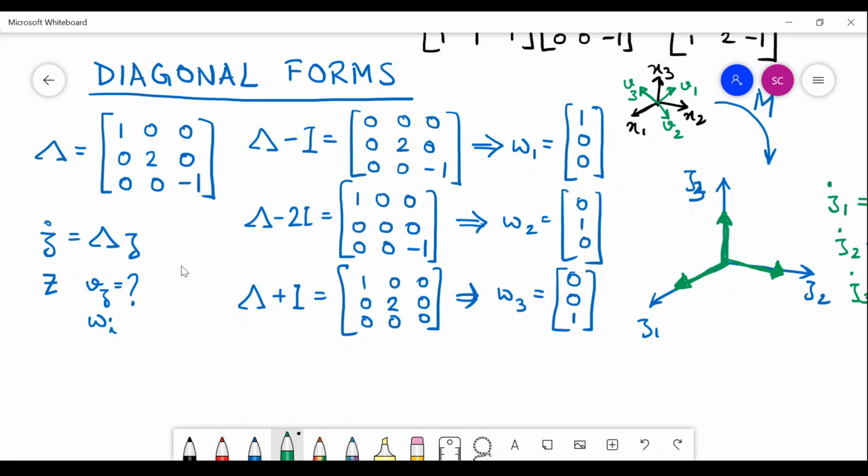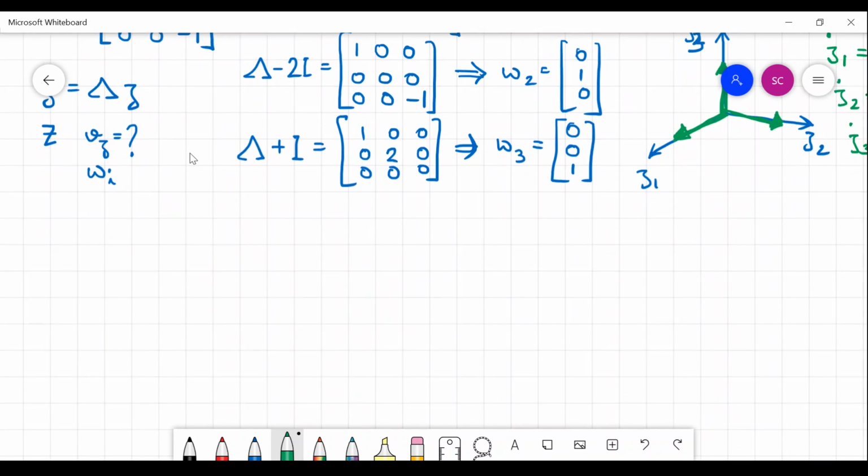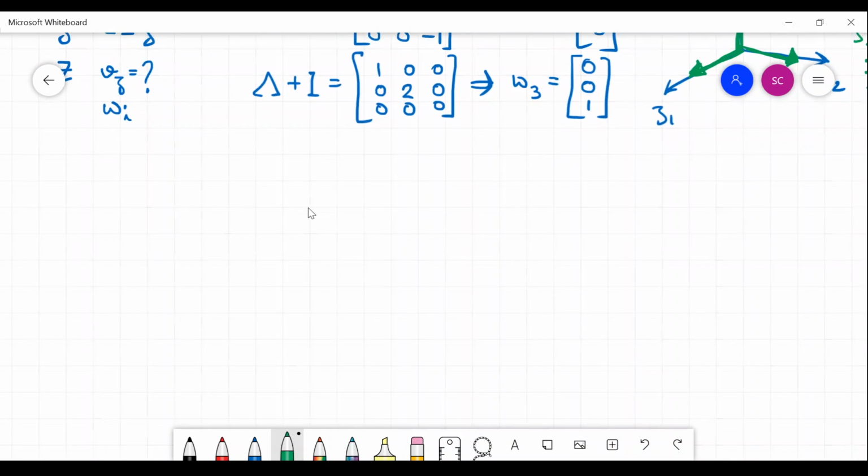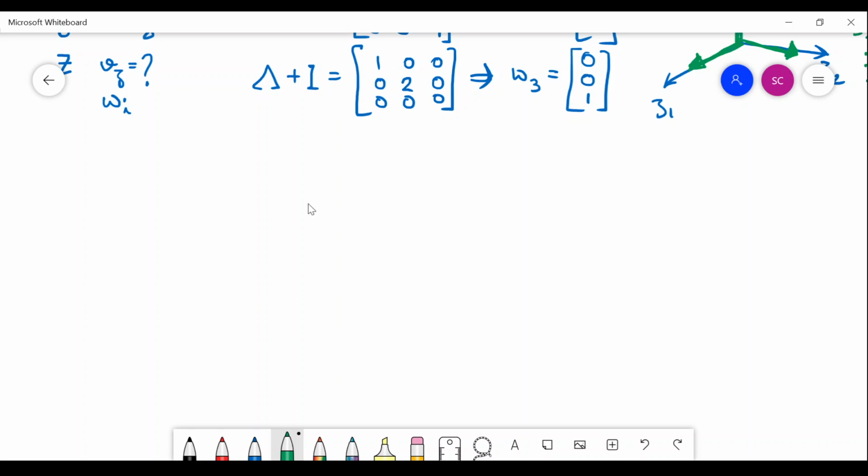We know what a repeated eigenvalue is. You will get two eigenvalues having the same value. Suppose this is not -1 but 1, then you will have two eigenvalues that are the same, 1. Then you will find that diagonalization would not be possible. Then what to do? That would be covered in the next part of our course, where you deal with a general idea of diagonalization, which is called the Jordan form, not the diagonal form but the Jordan form.